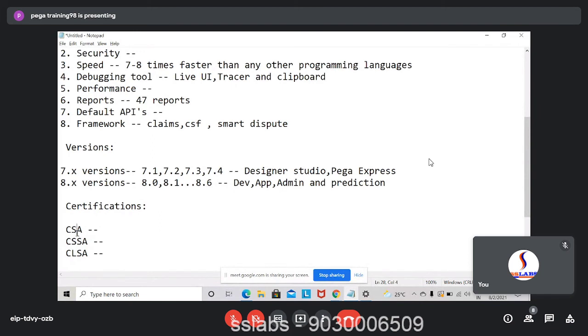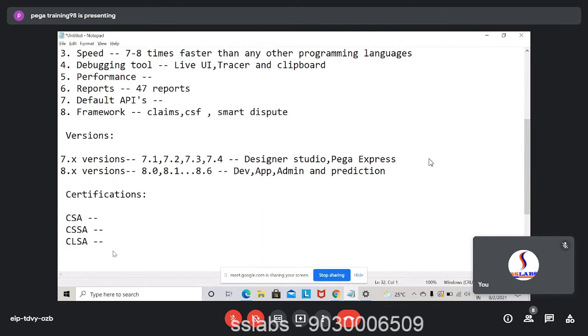These are prerequisites. Whereas CLSA has part one and part two to it. One is practical, one is multiple choice question. If you have worked on at least 7 to 8 Pega projects, if you have handled 7 to 8 Pega applications single-handedly, only then can you go for this exam, because that's how complex it is. So that's the last level.